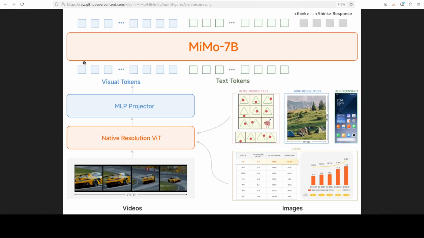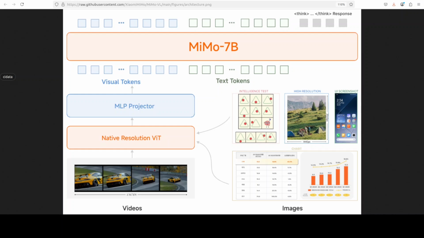If you have a quick look at its architecture, that is pretty interesting too. Now, the architecture consists of 3 components mainly. First is a vision transformer for encoding visual input such as images and videos. Then we have a projector that maps the visual encoding into a latent space aligned with the LLM. And then third, the LLM itself, which performs textual understanding and reasoning. Also, to support native resolution inputs, they adopted Qwen 2.5 Vision Transformer as their visual encoder. And they have initialized the LLM backbone with Mimo 7B-RL base.